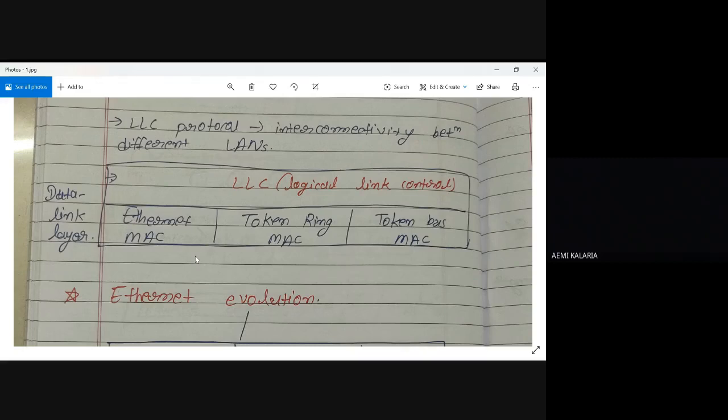But whenever we are dealing with multicasting as well as point to point, at that time we will use MAC address. So inside the data link layer, three sub parts are there that we can use. First one is Ethernet MAC, second one is token ring MAC, and third one is token bus MAC, right?